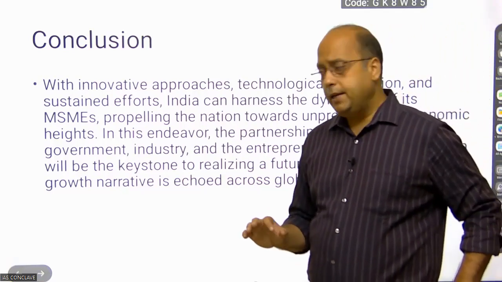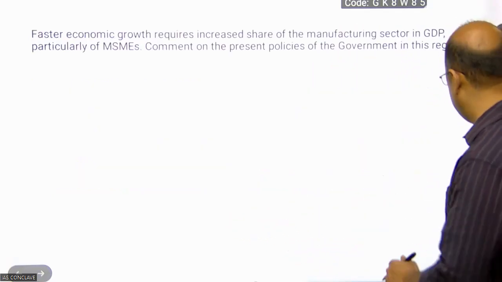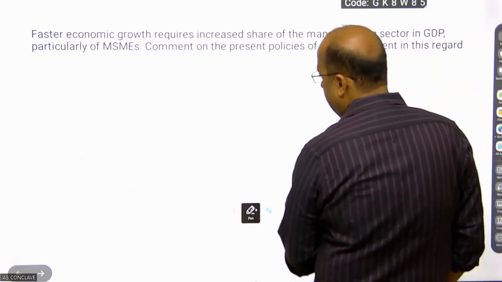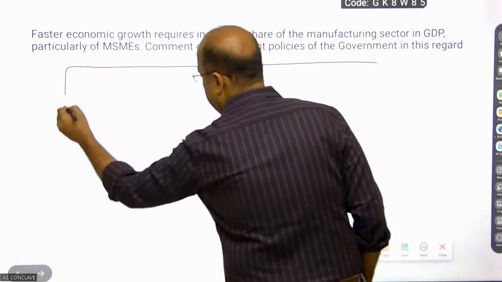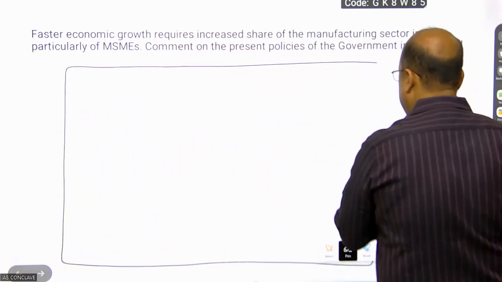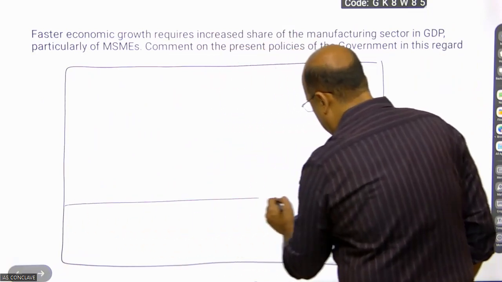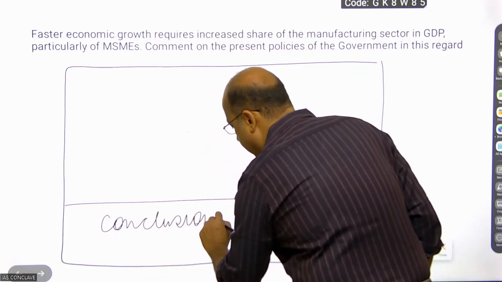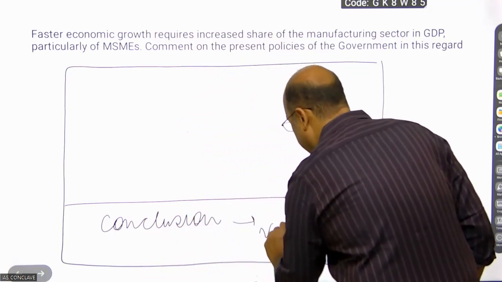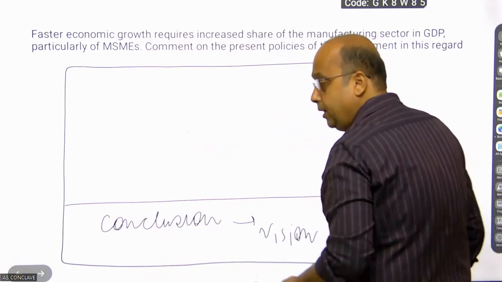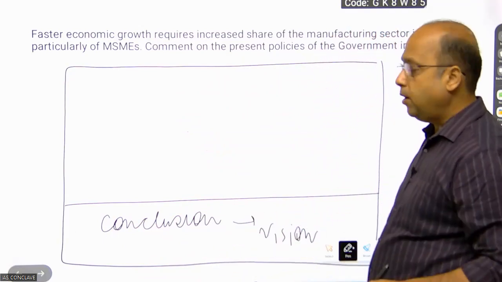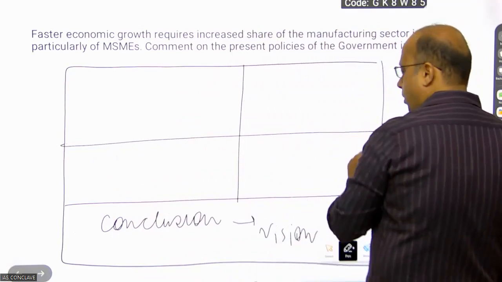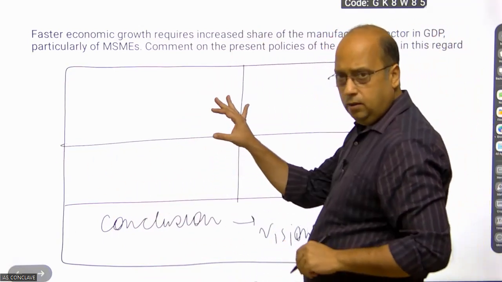So if you are writing in this way, suppose one question is there, and you have 4 boxes on this side, and the 5th one is for the conclusion. In the conclusion, you need to write your vision of how MSME will help India become an economic superpower in the coming years. Now you have the 4 paragraphs here.